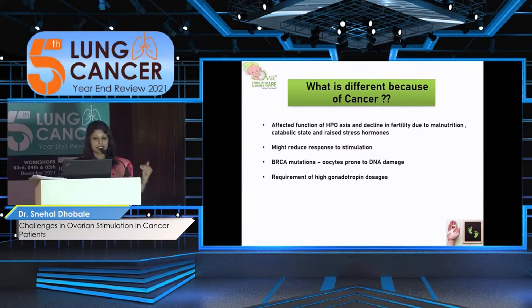So what is different just because of the cancer? Because of malnutrition, high catabolic state, as well as raised stress hormones, definitely the function of the hypothalamo-pituitary ovarian axis is affected, leading to a decline in fertility, and it reduces the response to the stimulation. We might require higher dosages of gonadotropin, and certain mutations like BRCA affect the oocyte with respect to DNA damage. They are more prone because these genes are basically involved in DNA break repair.